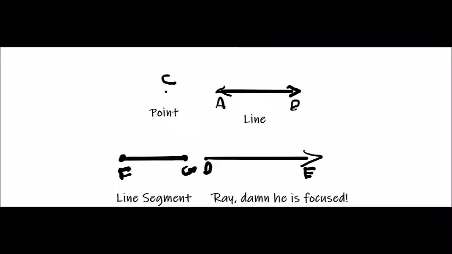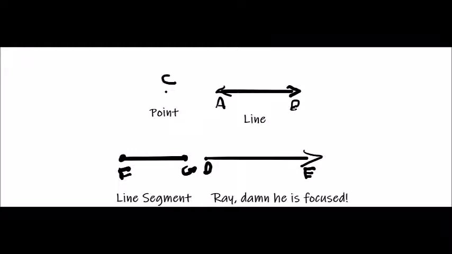Then a line is a collection of points, obviously, but a line can also be extended indefinitely in both directions, which is a very interesting thing. And a line also contains some kin, which we'll talk about. So line segments.